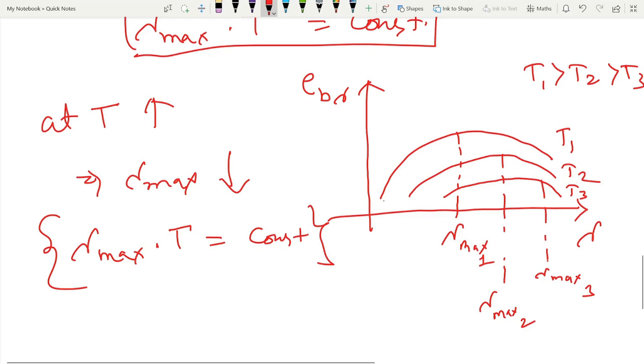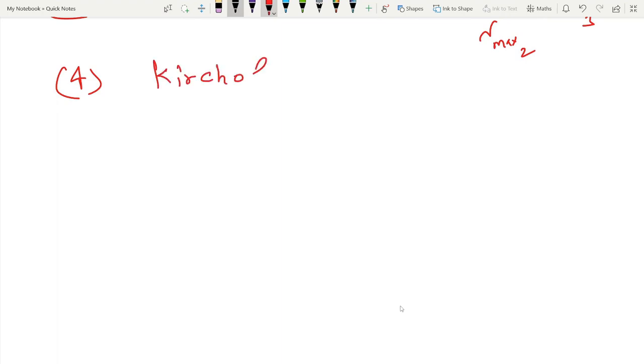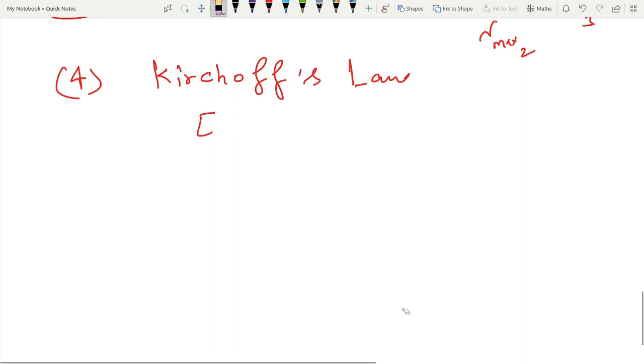Now we will see the fourth one. What is the fourth one? Kirchhoff's law. This is the final law of radiation. It is also a ratio. Wien's displacement law is a product, and this is a ratio of emissive power of a black body.